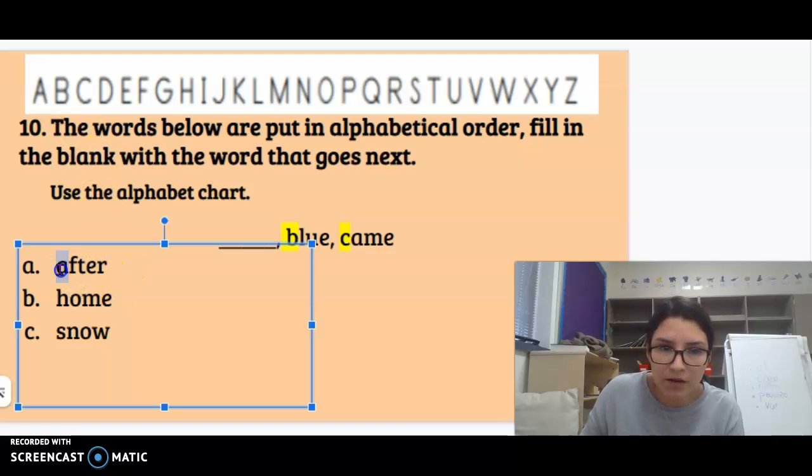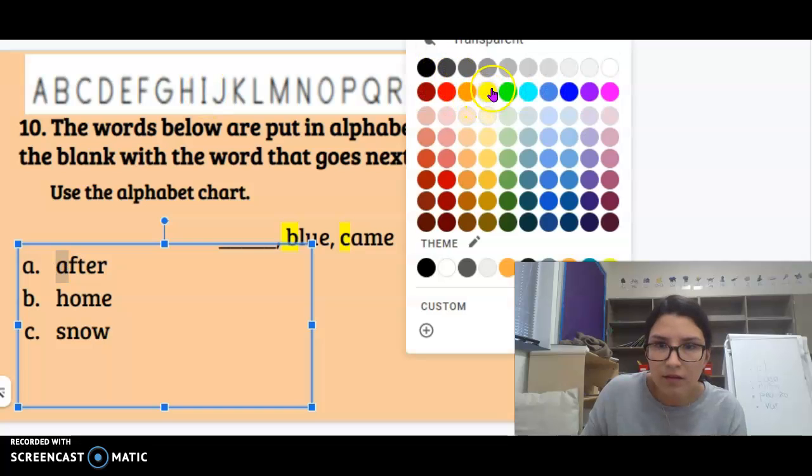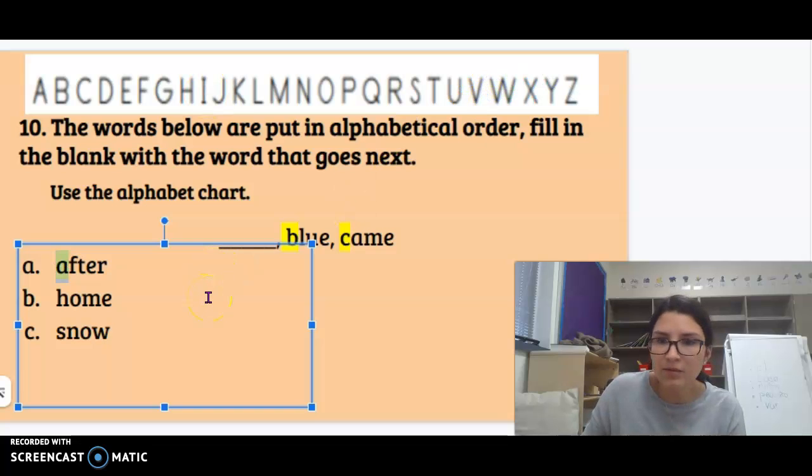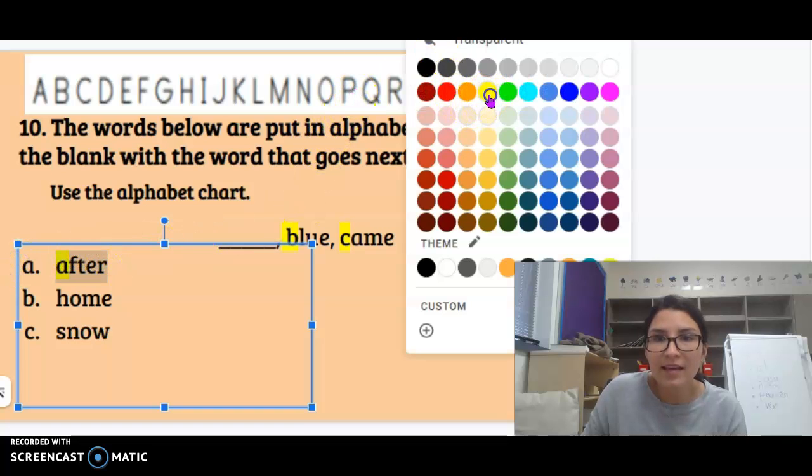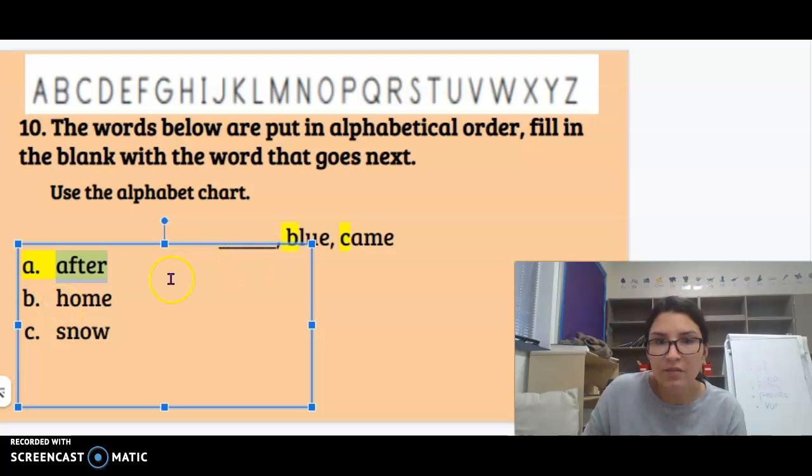Here's the first one. The word after begins with the letter A, doesn't it? So, what's our correct answer going to be for question 10? A, after, because H comes after letter C, and so does S. So home and snow do not work. Only letter A after works.